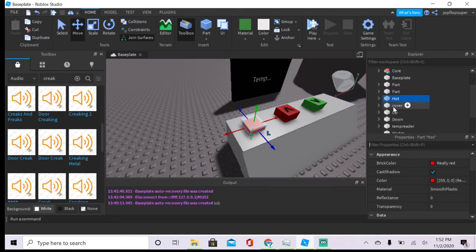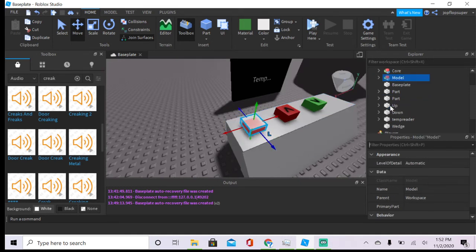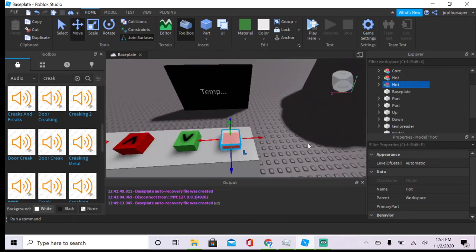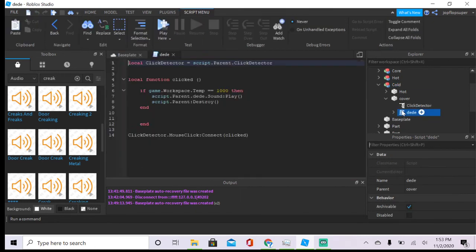Hot and the cover, group it together. Hot. Duplicate it around over here. This time we're going to do it the opposite way. So now it's going to be cold. Hot cover, alright, cover DB. Alright, we're going back here.